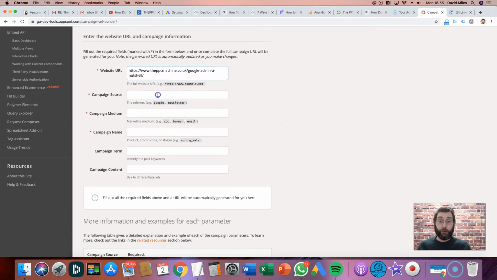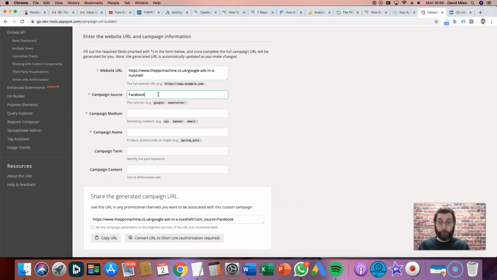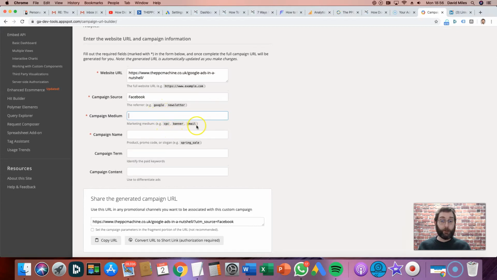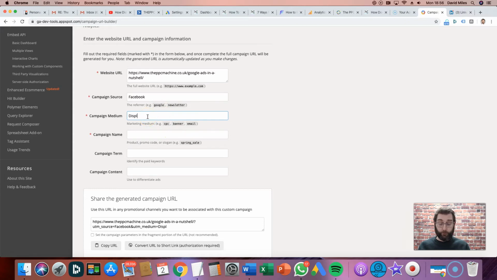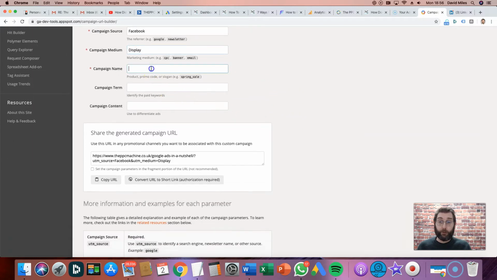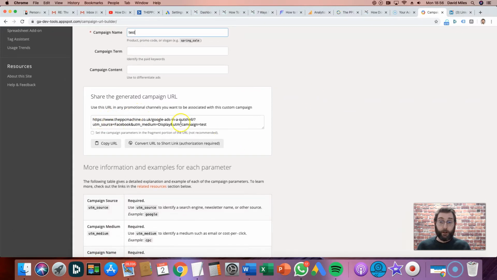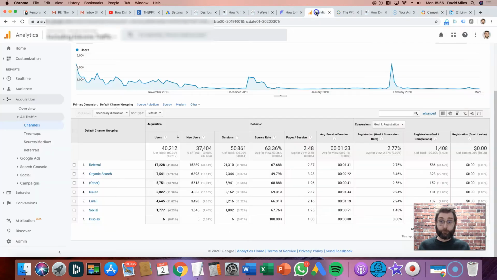And then you specify the source, which in this case they'd chosen Facebook, and the campaign medium, so that's the type of traffic. The type of traffic is like banner, email, whatever. They'd gone for display because they were using display adverts on Facebook, so that made sense. And I forget what they'd put as the campaign name, but we'll just put test for now. And what you can see down here is it's built as a new URL with all those parameters on it, and that's what they were then using on their Facebook ads. So when someone clicks the Facebook ad, it comes through to analytics, it will show up as being traffic from the Facebook display campaign, or at least that's what should have happened.